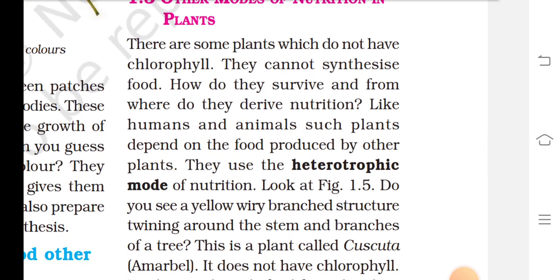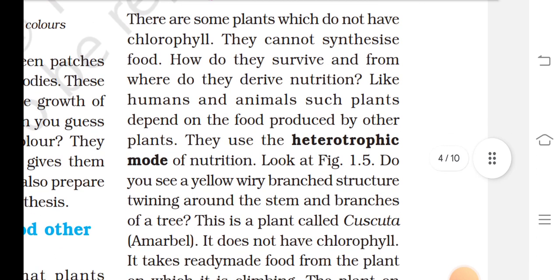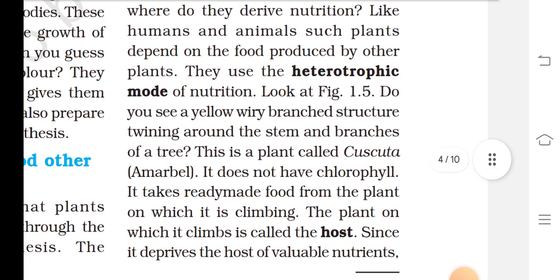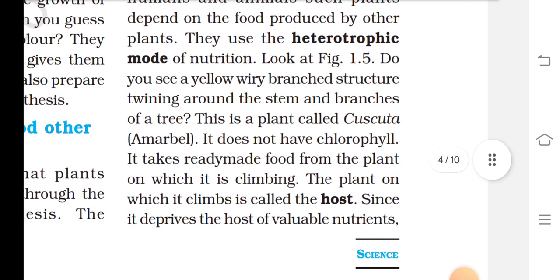Other modes of nutrients in plants. There are some plants which do not have chlorophyll. They cannot synthesize food. How do they survive and from where do they derive nutrition? Like humans and animals, such plants depend on the food produced by other plants. They use the heterotrophic mode of nutrition.